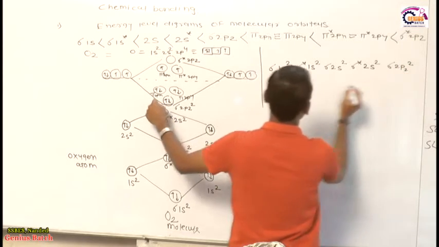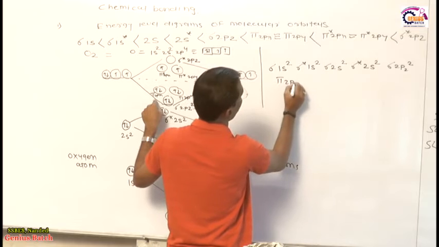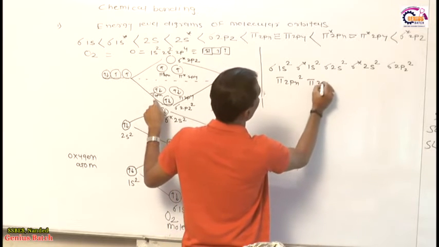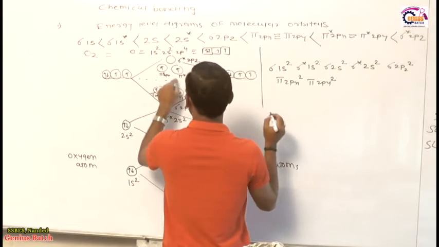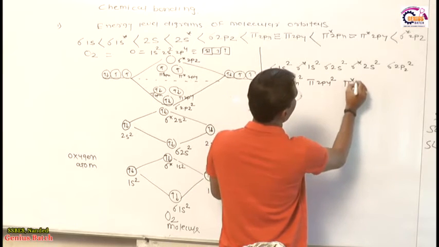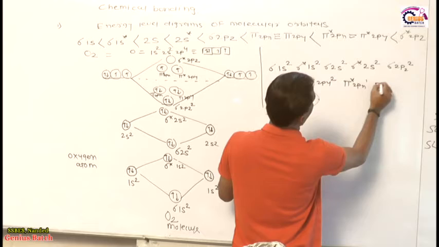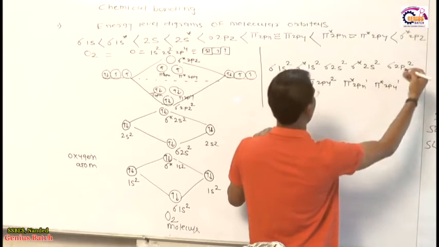Then after sigma 2pz2, this is pi 2px2 and pi 2py2, and finally pi star 2px1 and pi star 2py1, and 2pz star is empty.